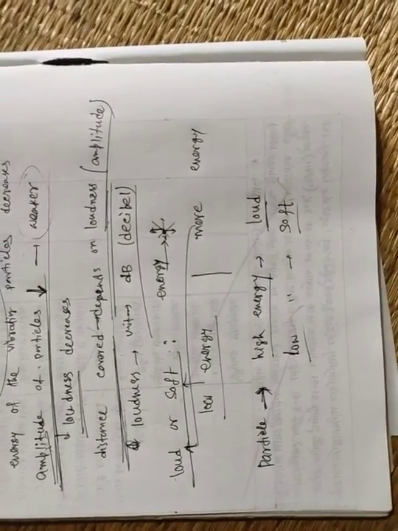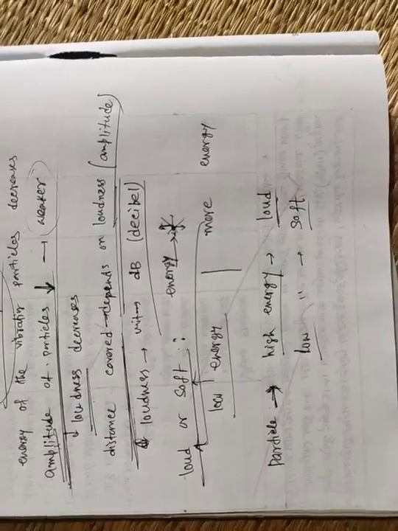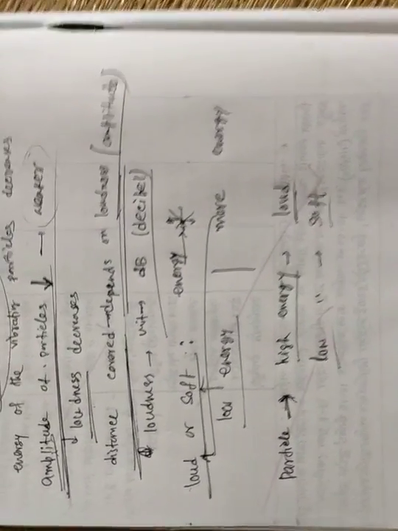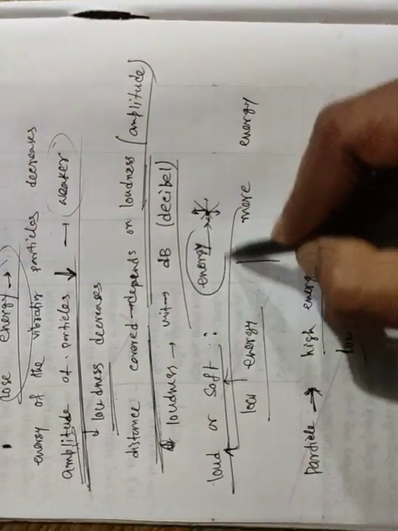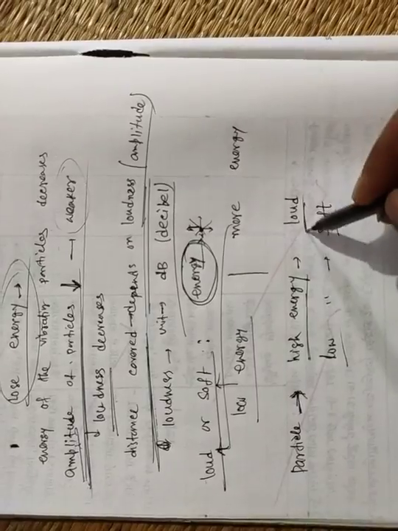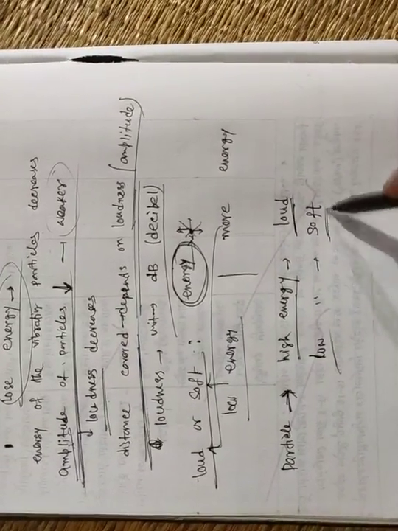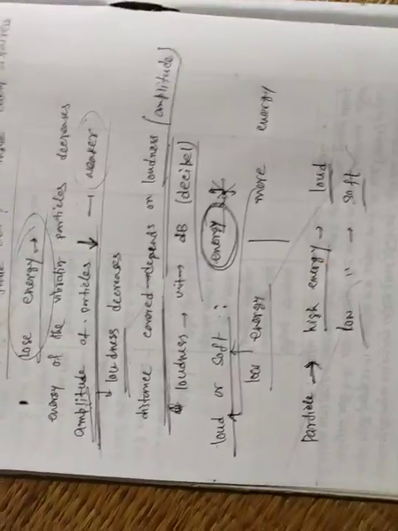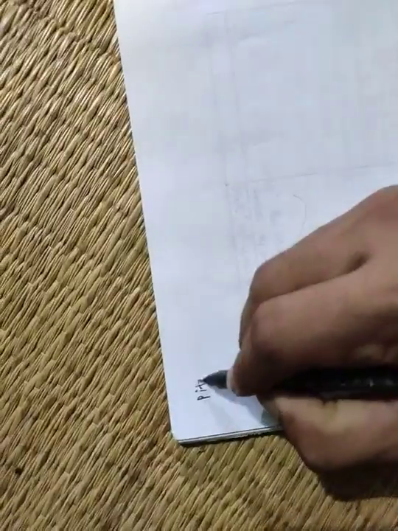That means it contains some energy, and if it contains high energy, then the sound is very loud. If it contains low energy, then the sound is very soft. Clear? Okay. Next is pitch of the sound.